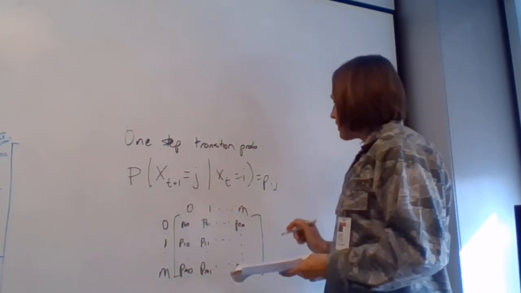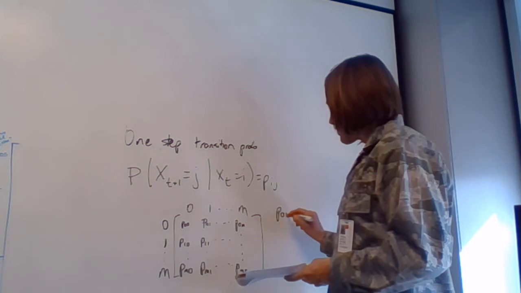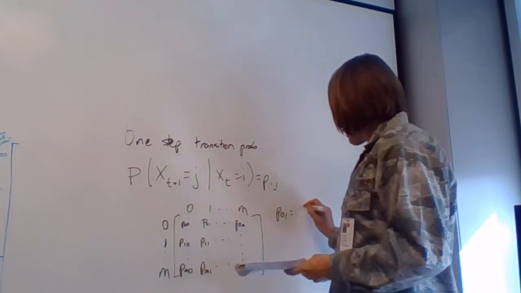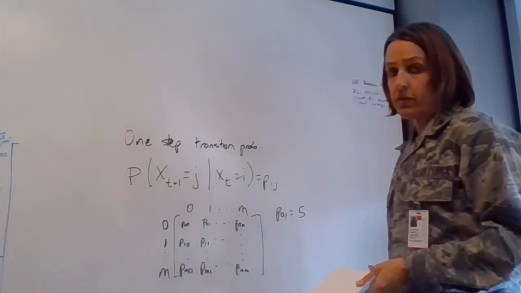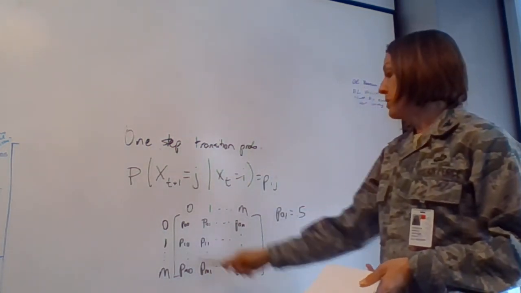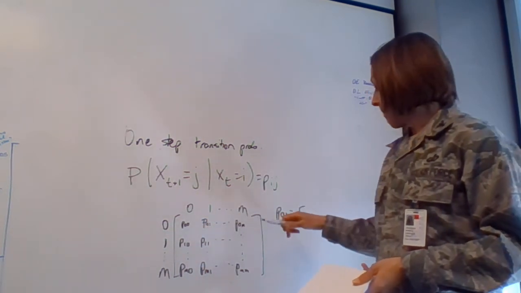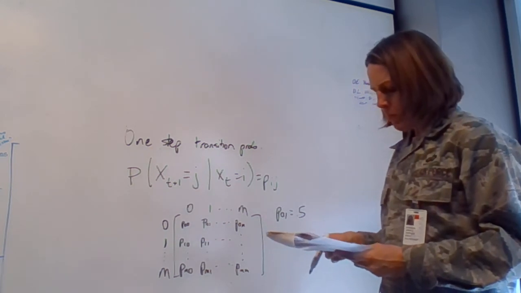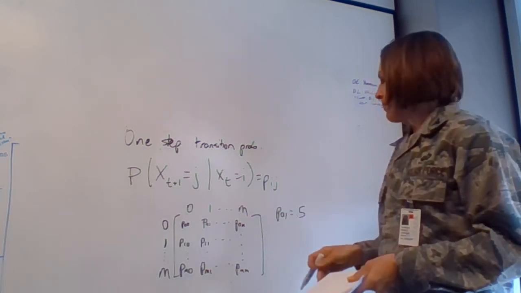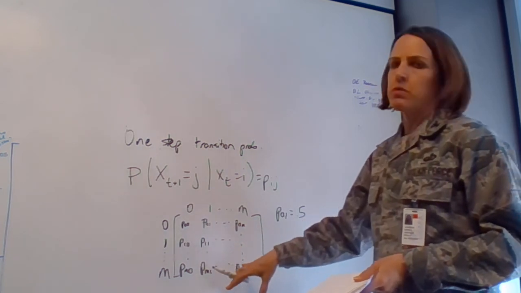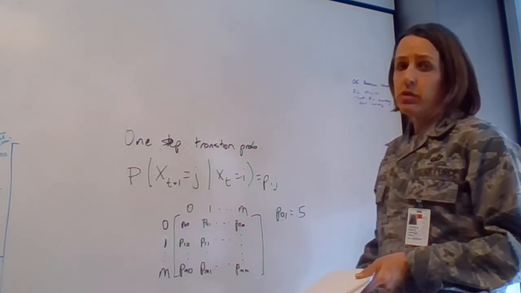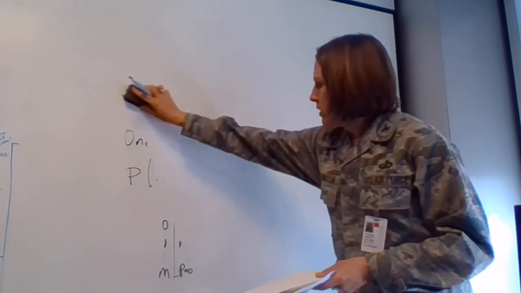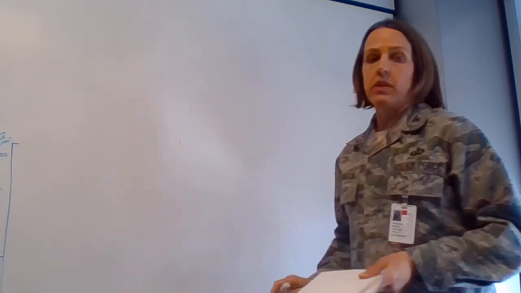So what does it mean? Let's say that the probability of going from state 0 to state 1 is 0.5. What does that mean? Well, that means that there's a 50% probability that we're going to go from state 0, whatever that is, to state 1 in one transition, in one time interval. Okay? So now we can look at the world through the transition probability matrix, but it's a lot more intuitive to do this with a state diagram. So in the next clip, I'm going to cover state diagrams.